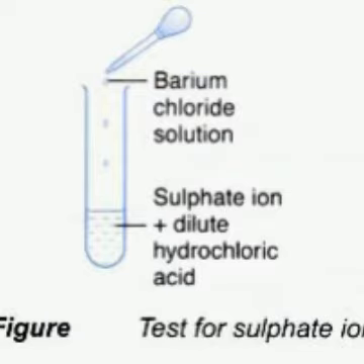Okay, and for the color change, we can take the example of the reaction of copper sulfate with iron.